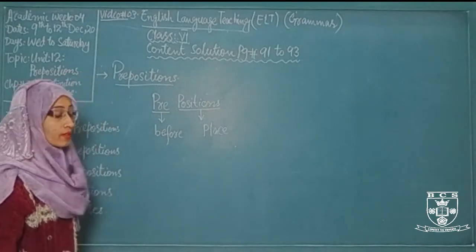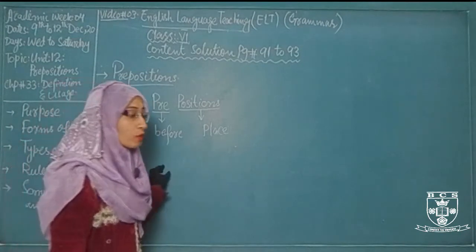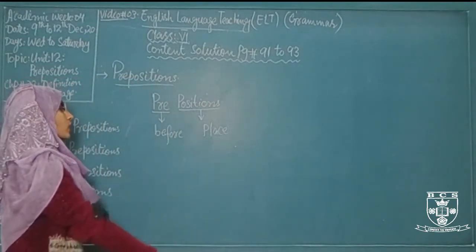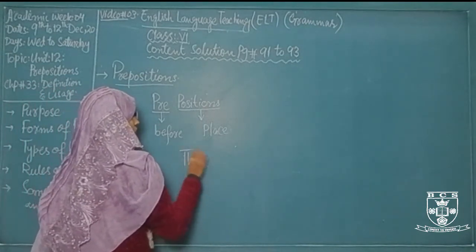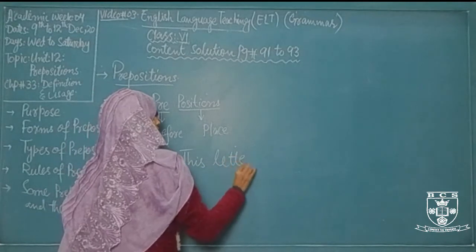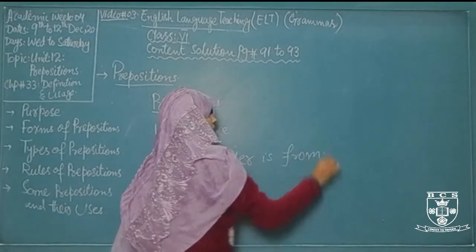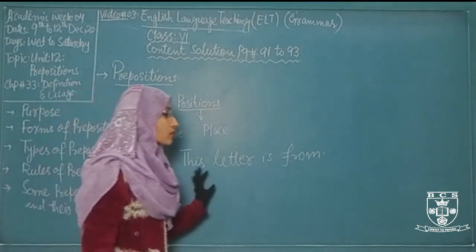Now let's discuss the object of the preposition. The second thing is that a preposition must have an object. Without the object, the preposition is incomplete and it shows an adverb. So let's check it out. If I write here, this letter is from. It means that in this sentence there is no object.